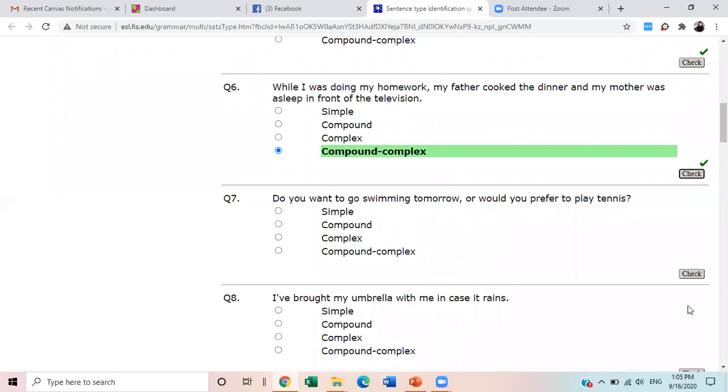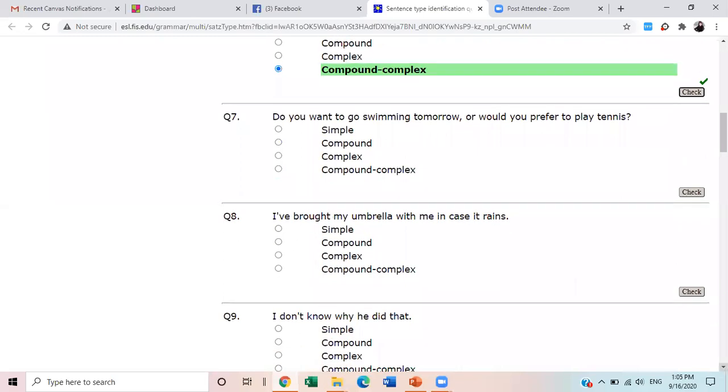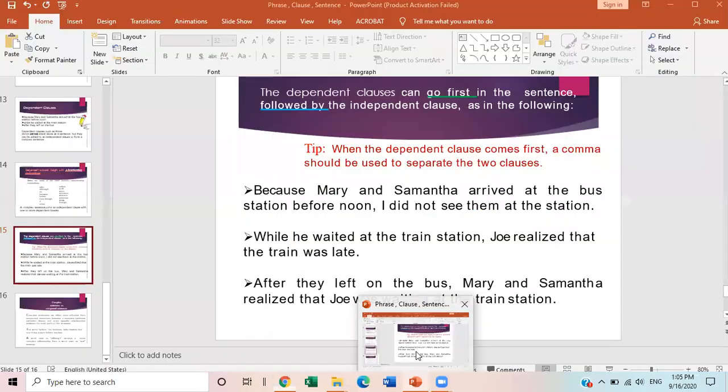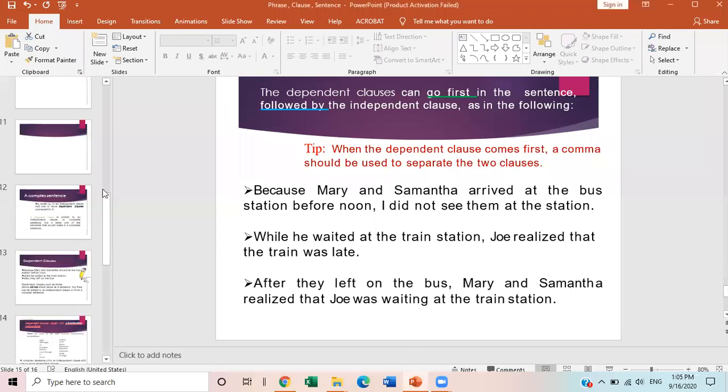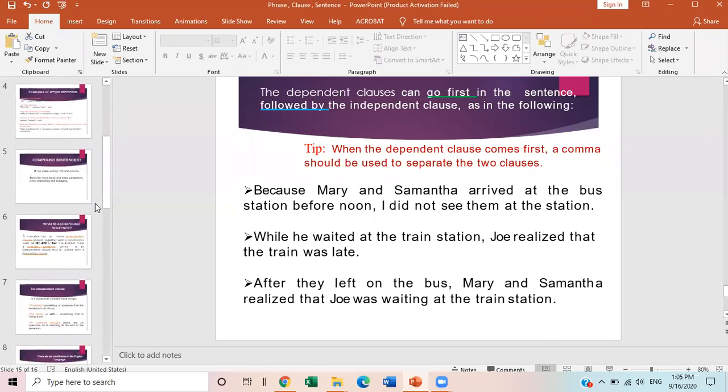Okay, now the next one. Do you want to go swimming tomorrow, or would you prefer to play tennis? What is this sentence? What kind is it? Any ideas?